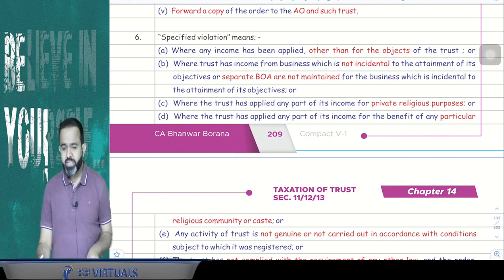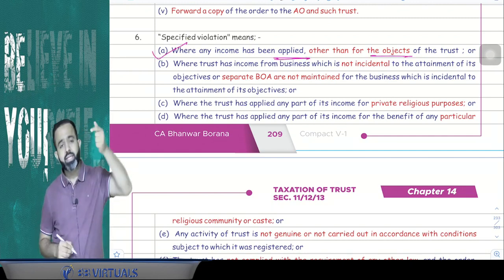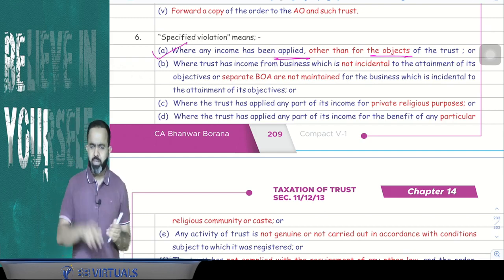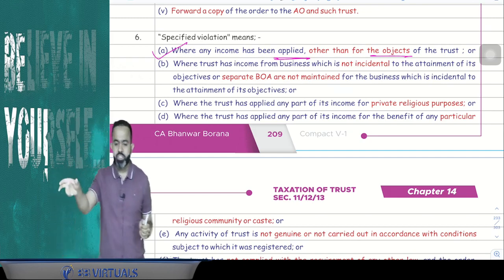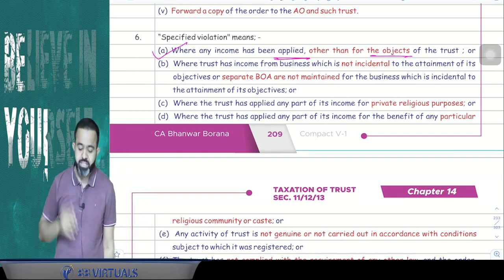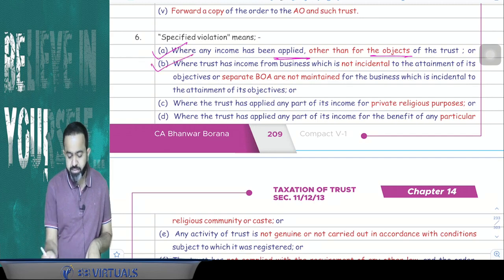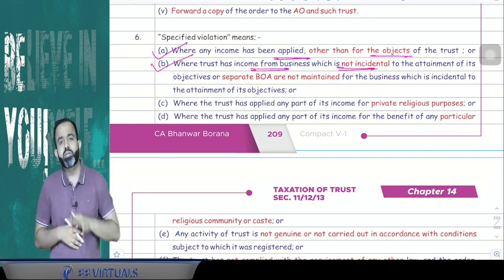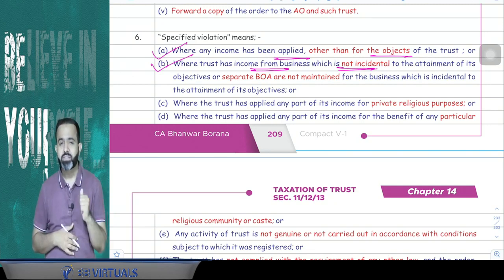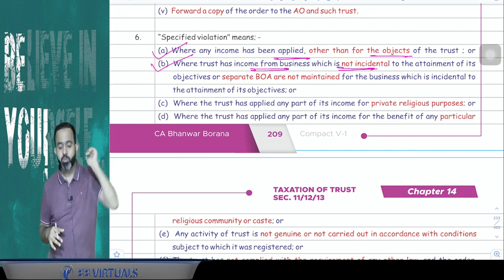Which 5-6 violations? First is, suppose any income is applied for other than the object of the trust. Means suppose the trust objective is education, but the trust is applying that income for any other purpose, then it will be treated as a specified violation. Or second, where the trust has income from business which is not incidental to attainment of its object. Means the trust is having a business, and that business is not incidental to attainment of the main objective of the trust.